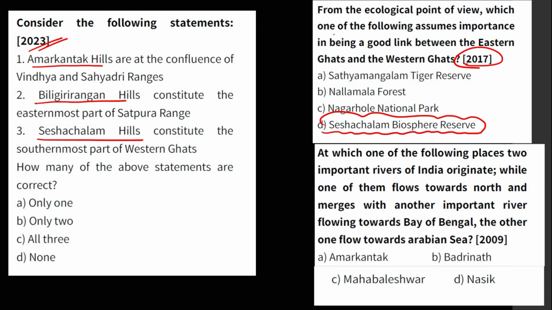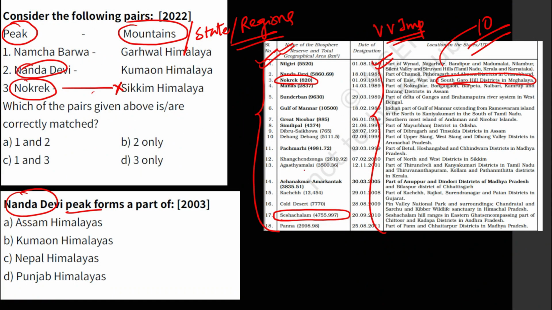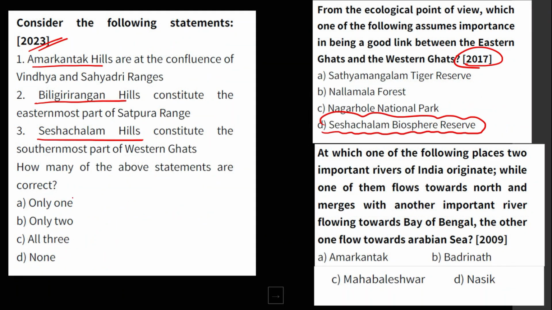And if you prepare these options, there will be not more than 50 topics, let me tell you frankly. And if you prepare in a systematic manner, you will not lose any question coming from this section. Guys, if you have read this, okay, Sesachalam, Eastern Ghat, you can see here, the option is what? Western Ghat. You can easily eliminate it.